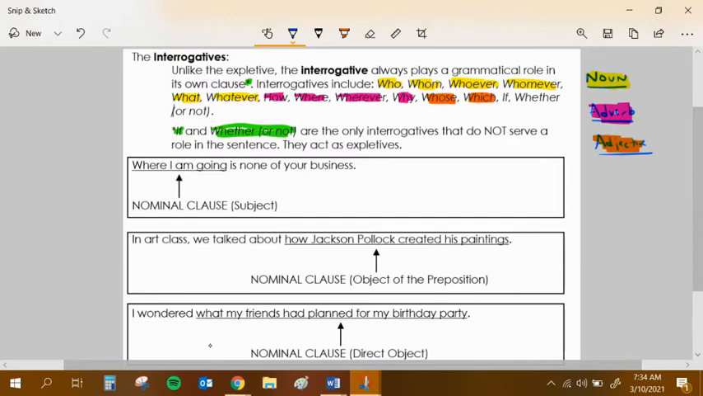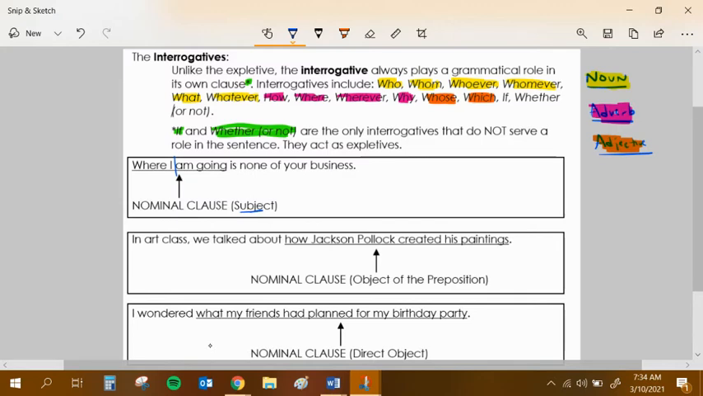All right, let's take a look at these three examples we have. It says, where I'm going is none of your business. So here's our noun or nominal clause. It starts off with the word where, is an interrogative, and it has both a subject and a verb: I am going. Together, this whole thing serves as the subject of the verb is. What is none of your business? Where I'm going.